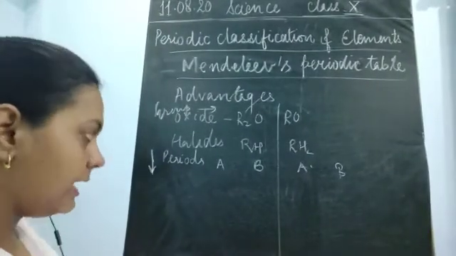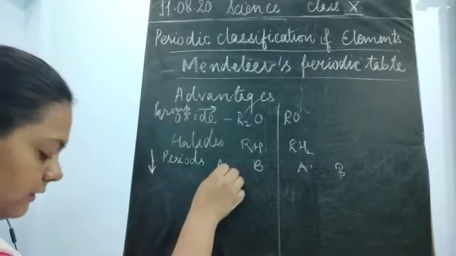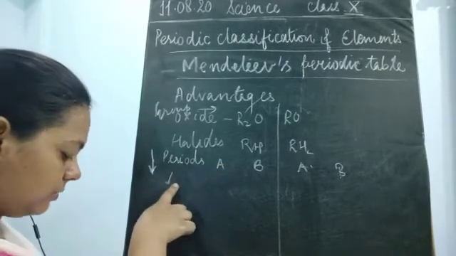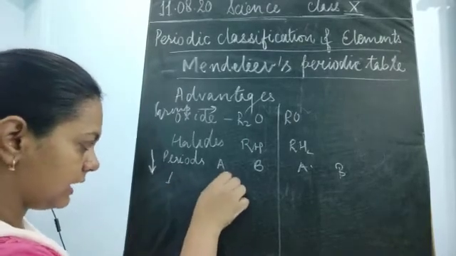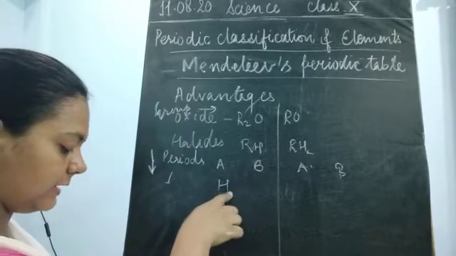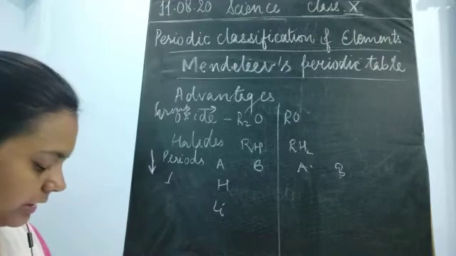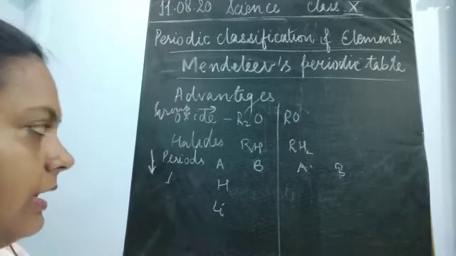Now next, we have to classify the elements. In the first group, this was hydrogen, then lithium. Hydrogen was only able to form a compound by reaction with oxygen, so only H was placed here.